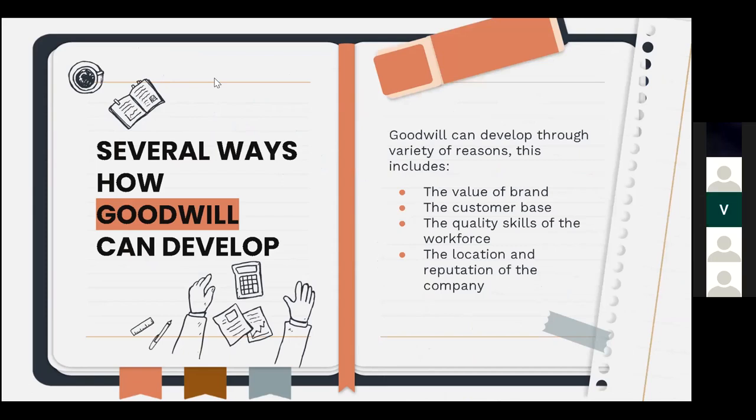When a company is bought for more than its book worth, the buyer is paying for intangibles like intellectual property, brand recognition, skilled personnel, and customer loyalty. The presence of goodwill indicates that a company's worth exceeds the sum of its raw assets. Companies with a lot of goodwill command higher acquisition prices by definition. How do businesses increase their goodwill? Goodwill may grow for a number of causes. This includes the value of the brand, customer base and its loyalty, the quality skills of the workforce, and the location and reputation of the company. Other factors to consider are the company's supply chain and anticipated future sales and profitability. Next.